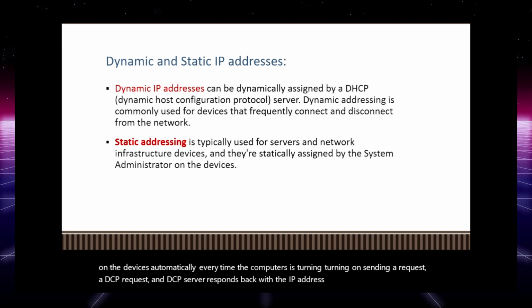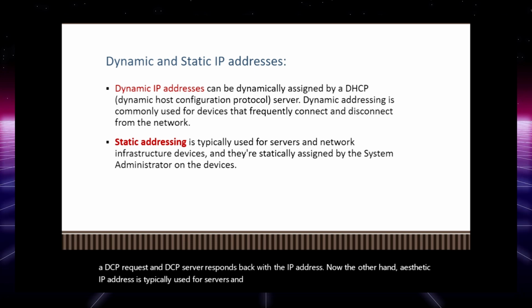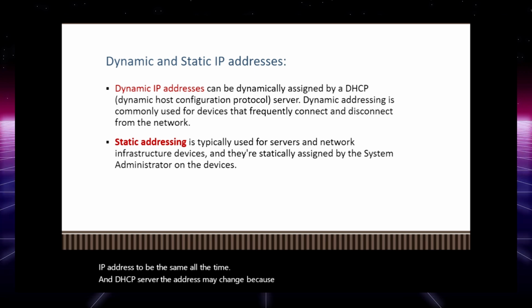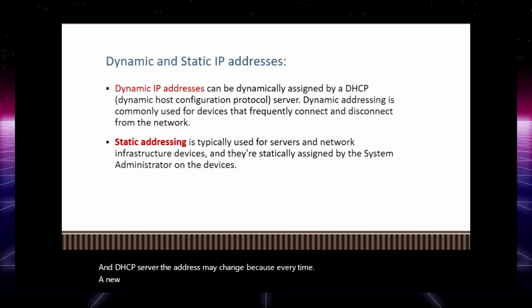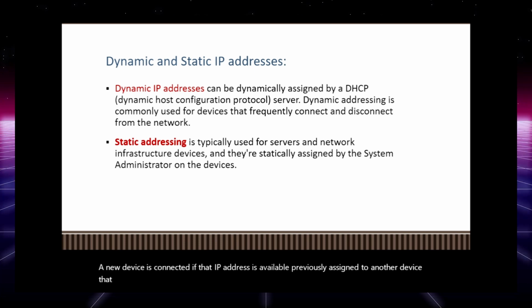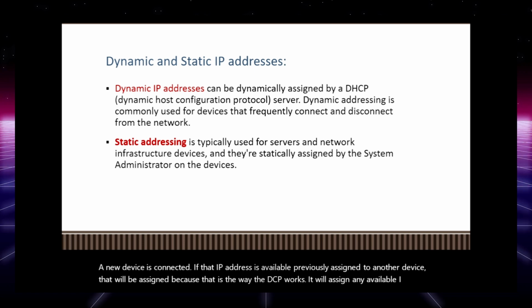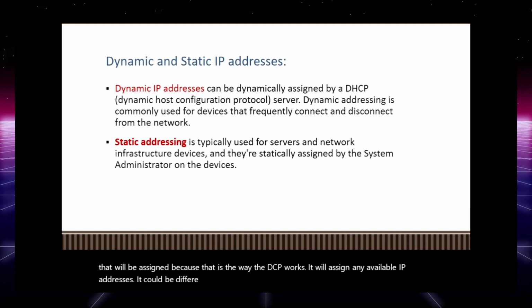On the other hand, the static IP address is typically used for servers and network infrastructure where we want the IP address to be the same all the time. With a DHCP server, the address may change, because every time a new device is connected, if that IP address is available, previously assigned to another device, it will be assigned, because that is the way DHCP works. It will assign any available IP address. It could be a different IP address every time you turn on your computer.